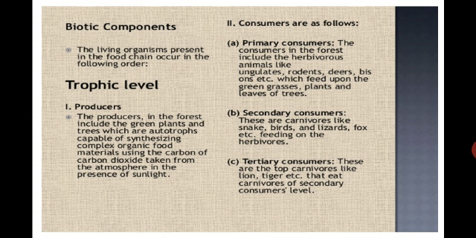Primary consumers, the consumers in the forest, include the herbivores, animals like the ungulates and the rodents, deer, and this type of animals which feed upon the green grasses, plants, and the leaves of the trees, while the secondary consumers include the snakes, birds, lizards, fox, etc., feeding on the herbivores. Tertiary consumers are the top carnivores like the lion and tiger, that eat the carnivores of the secondary consumer level.